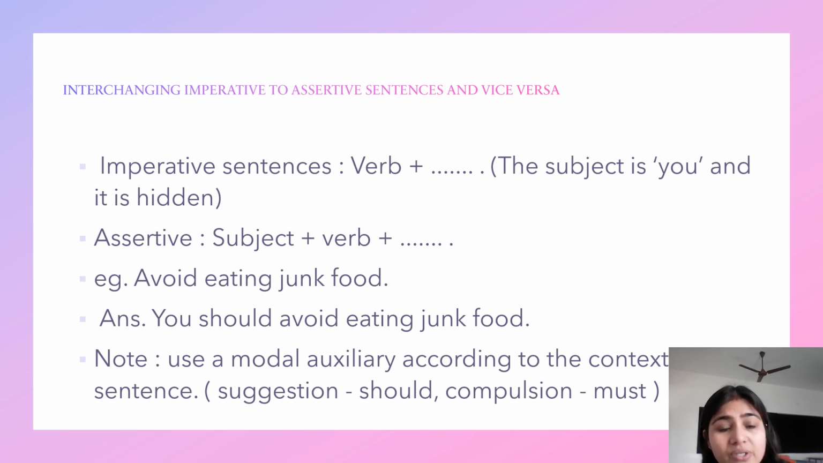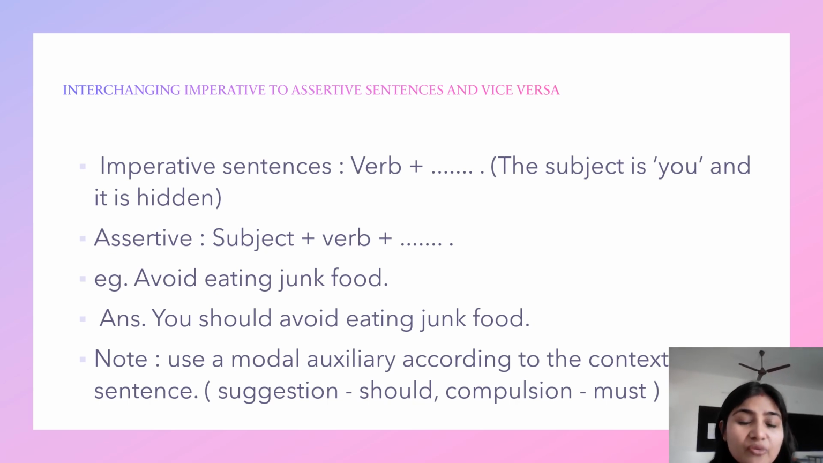Okay. So for example, avoid eating junk food. So I start with the verb avoid. That is an imperative sentence. It is implied that it is you should avoid eating junk food, right? The subject you is hidden here in the imperative sentence. So how can I transform that to an assertive sentence? You should avoid eating junk food. Okay. So you have to use your modal auxiliary according to the context of the sentence. If it is a suggestion, you could use should, and if it's a compulsion, you will have to use must.